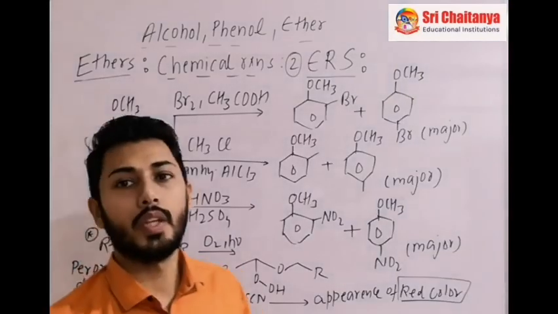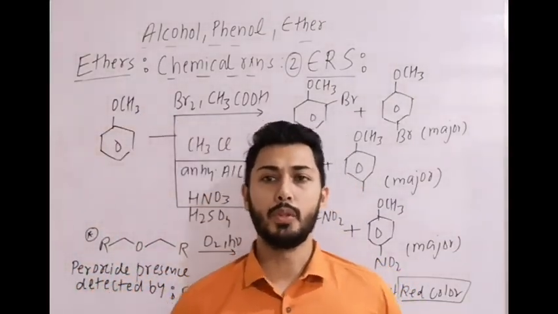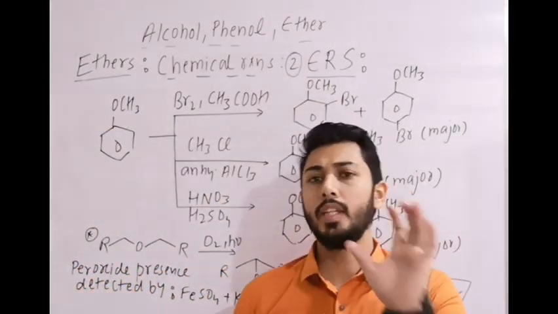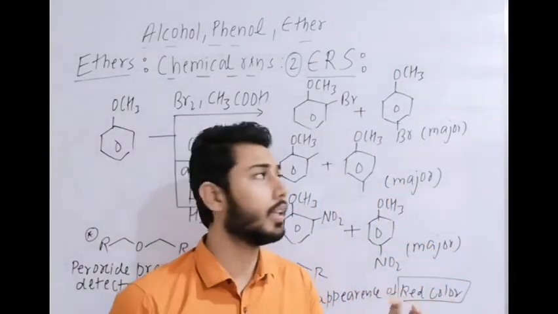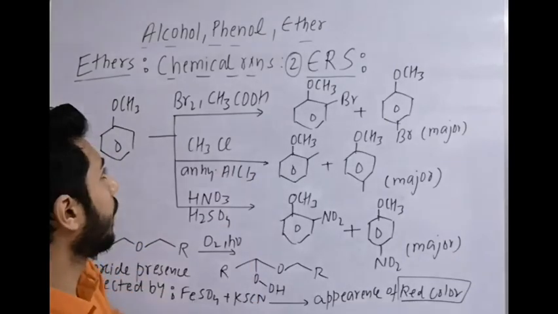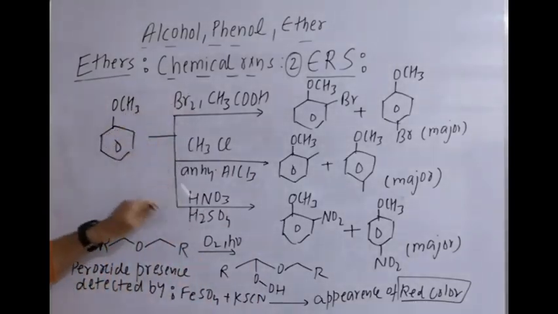Now the next reaction is electrophilic aromatic substitution in ethers. That means we take mainly anisole, or we can take any group or any ether. Maybe here we can take OC2H5. These are the three reactions.